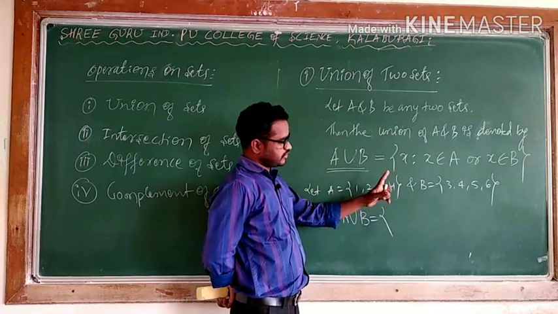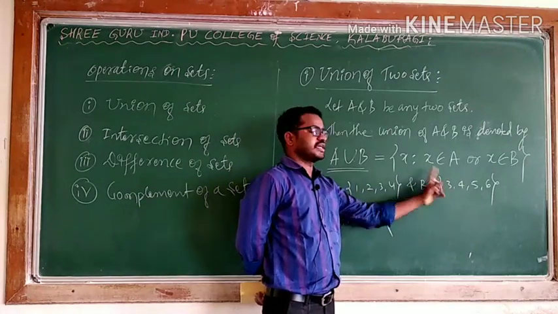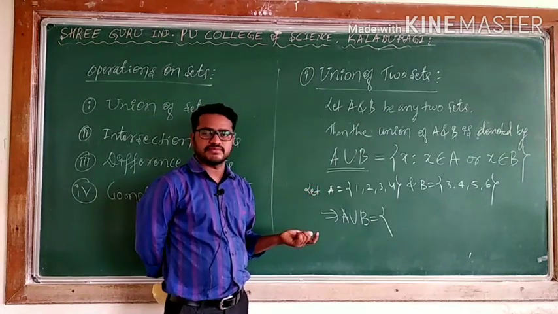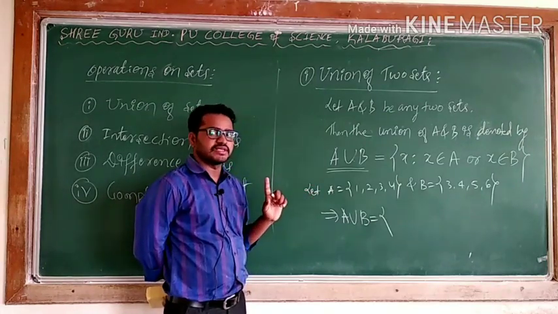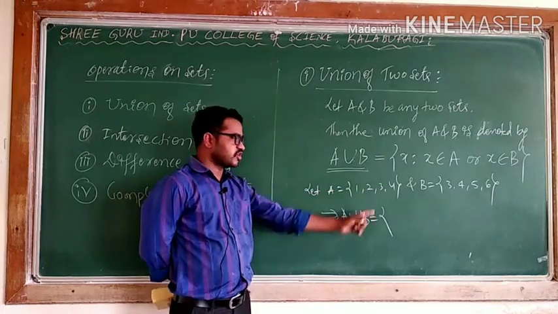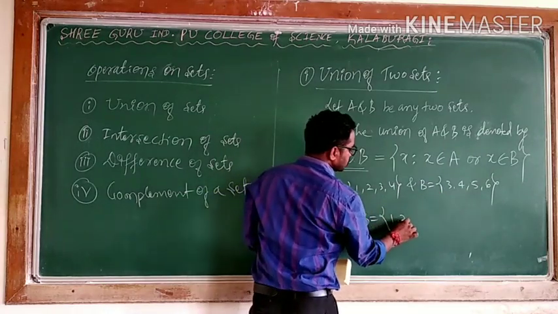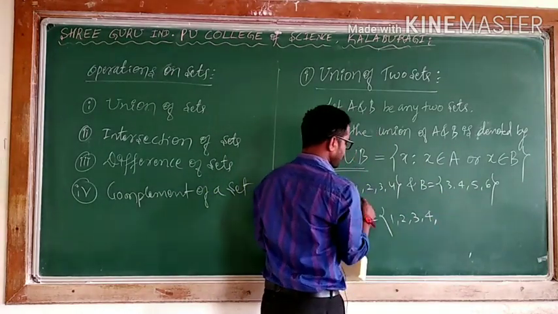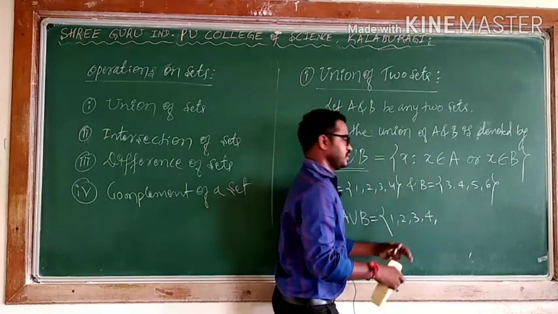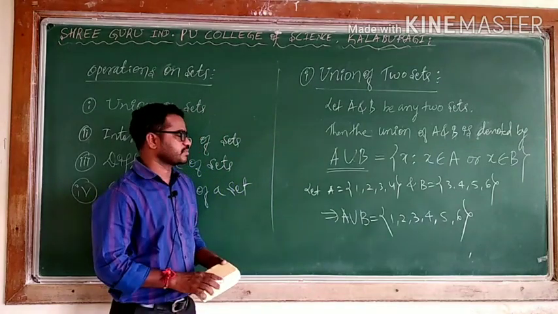1, 2, 3, 4 and 3, 4, 5, 6. Here 3, 4 is in A as well as 3, 4 in B, so don't repeat those; write them only once. When you consider 3, 4 from A, it is enough. Don't consider 3, 4 again because that is repeated. You consider only 5, 6. So the different elements are 1, 2, 3, 4. Here 3, 4 I already took, so don't write them again. The next numbers are 5, 6. This is A ∪ B. It is very simple.